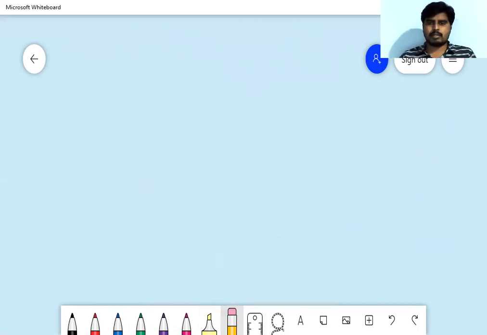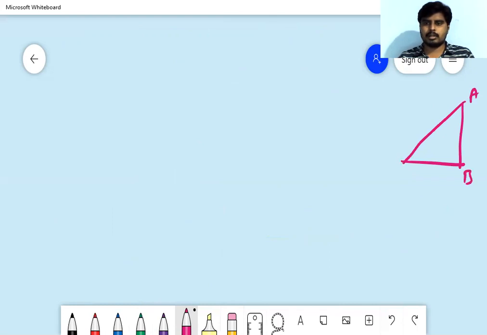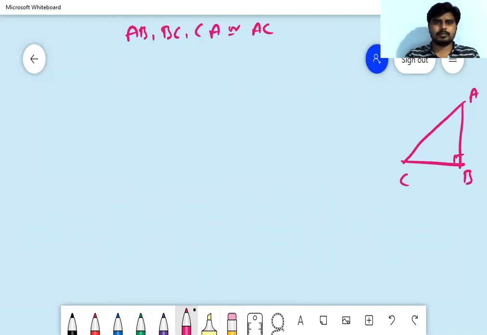Actually, let us write one more time the ratios we have written earlier. Earlier we have taken A, B, C. With A, B, B, C, C, A, we can write AC also.